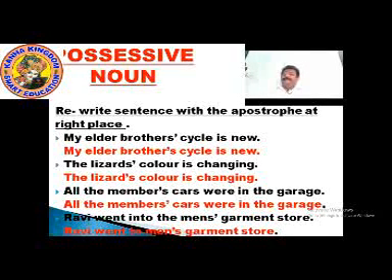So now we are looking into the possessive noun: rewrite the sentence with the apostrophe at the right place. See on the monitors, you can see black and red. In the black there are sentences where apostrophe s is already there. We have to put the apostrophe at the right place. In the black, the sentence is: my elder brother's cycle is new.